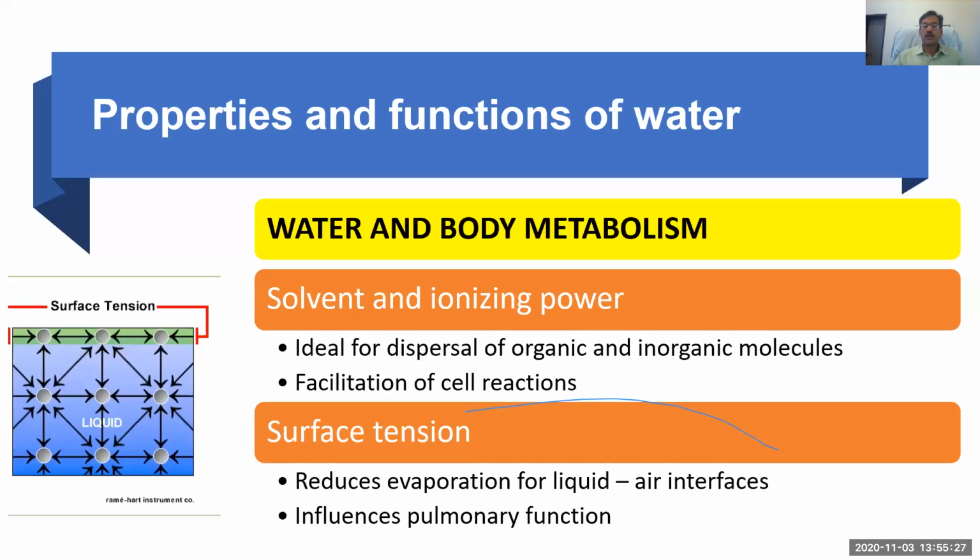Surface tension is actually the tension of the surface film of a liquid that is caused by the attraction of the particles in the surface layer by the bulk of the liquid, which tends to minimize the surface area. So this property reduces the evaporation of the liquid, and it also helps in pulmonary function.